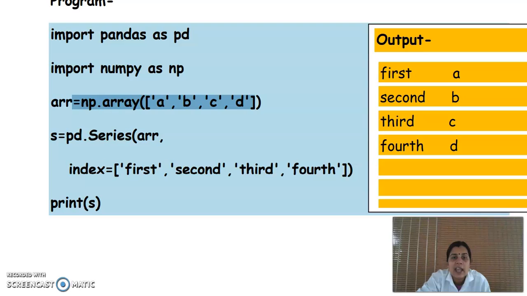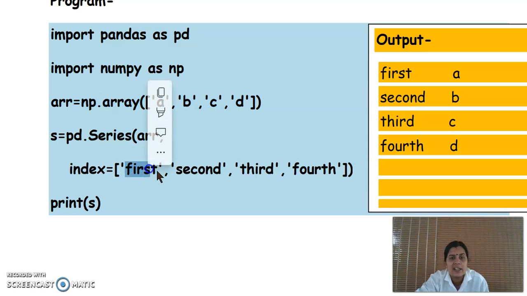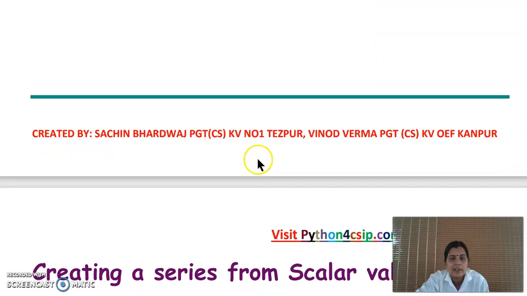Instead of this we can use explicit index specifying. That means instead of 0 we are using first, then second, then third, then fourth and so on. So at the position of first A will be there, at the position of second B will be there, at the position of third C will be there, and at the position of fourth D will be there. That is our series creation.